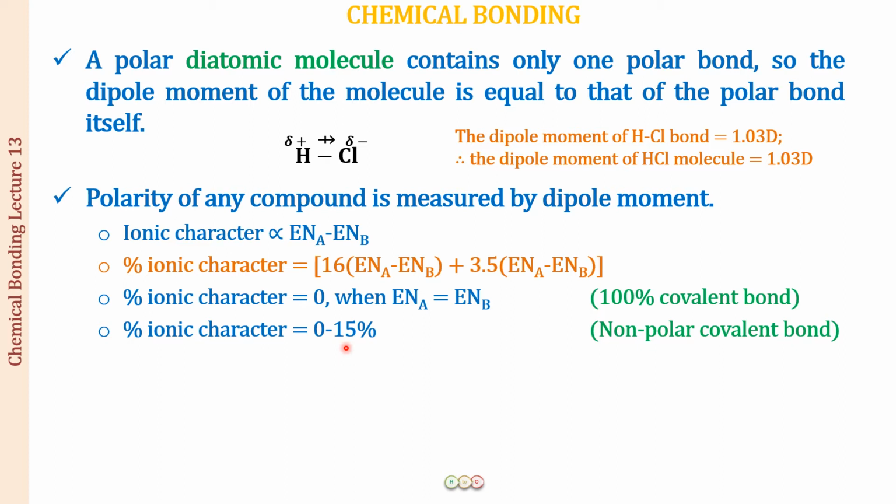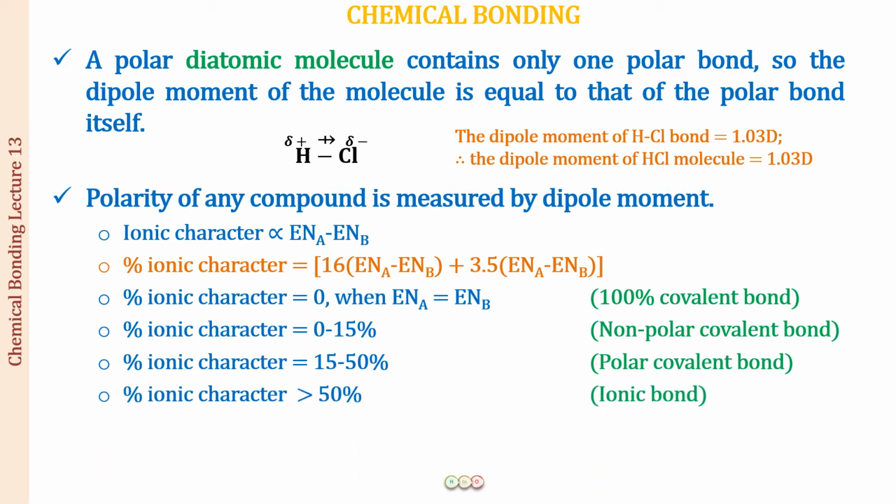When it is between 0 to 15%, we call it a non-polar covalent bond. When the ionic character is 15 to 50%, we call it a polar covalent bond. Greater than 50%, we are going to call it an ionic bond.